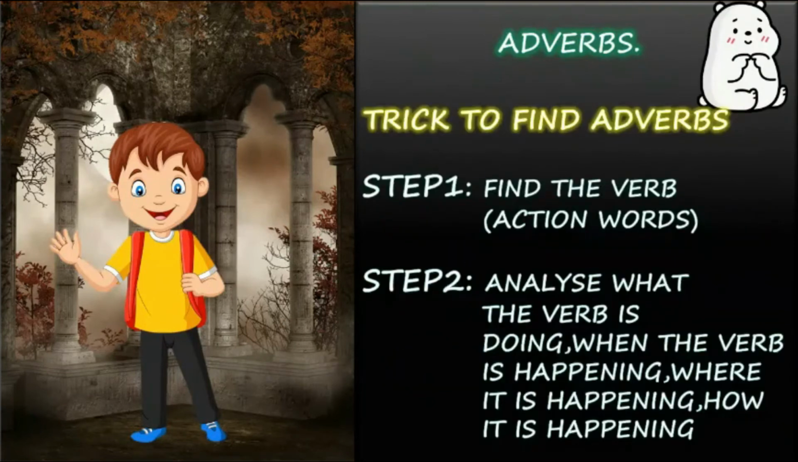Now let's see some tricks to find the adverbs. Step one is to find the verb. Whenever you want to find an adverb, you first have to find the verb, okay? And what is step two? Step two is to analyze what the verb is doing: how it is happening, when it is happening, where it is happening. You have to pose all those questions, and the answers to these questions are normally the adverbs, okay?